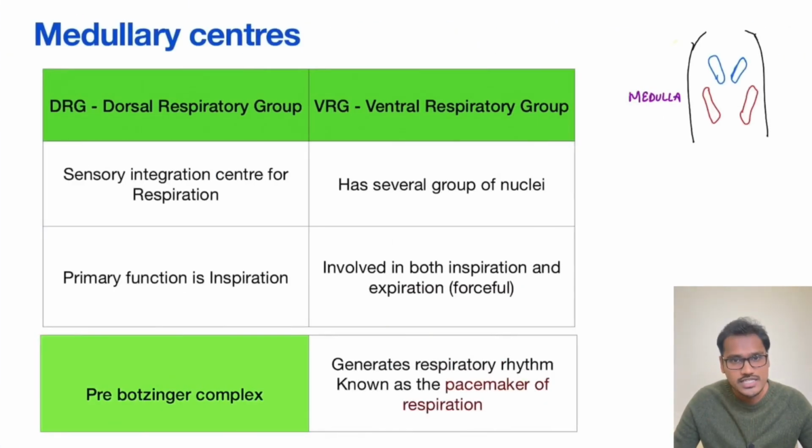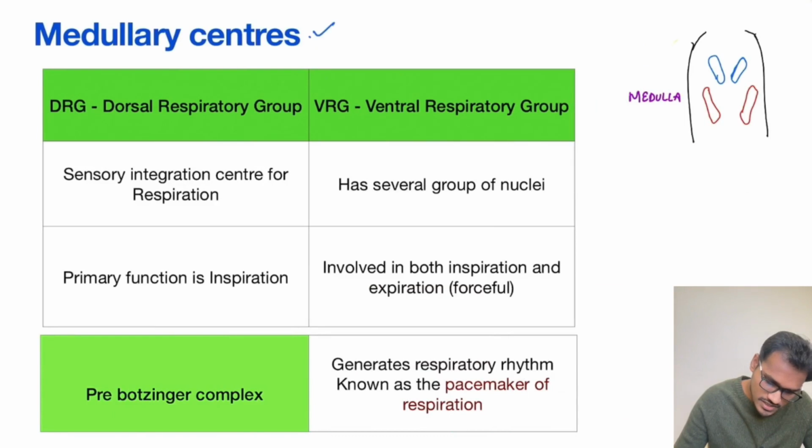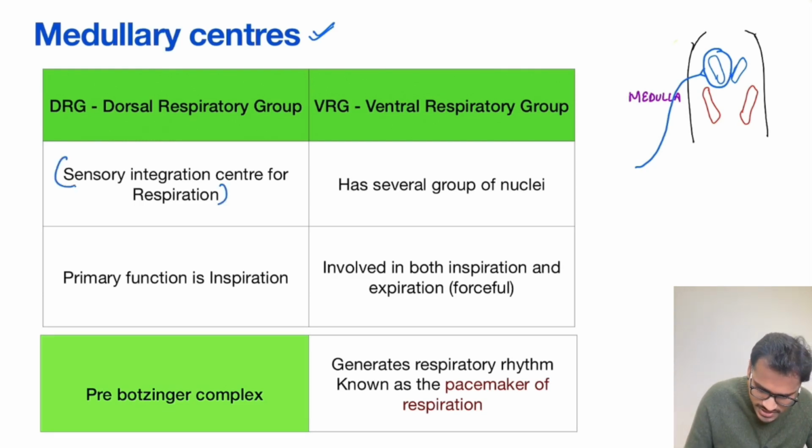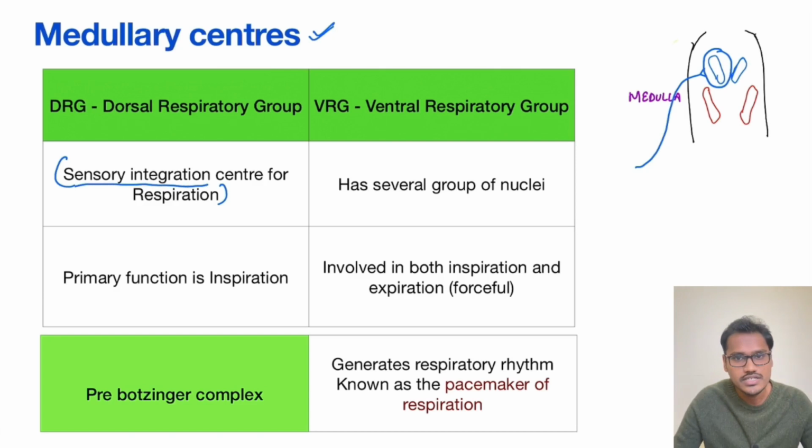Now coming to the medullary centers, which are very essential, very important. Among them, the DRG, that is the dorsal respiratory group of neurons, receives the sensory inputs from various other respiratory regions in the body. That's why it's called the sensory integration center for respiration.